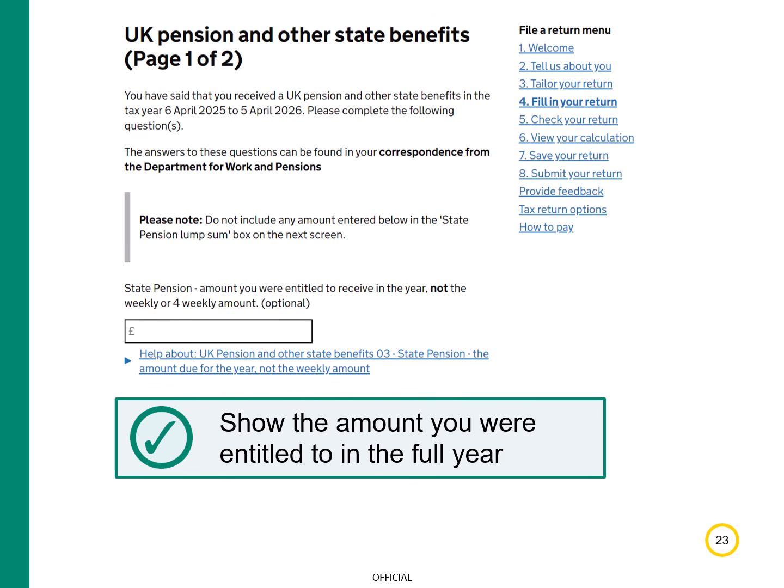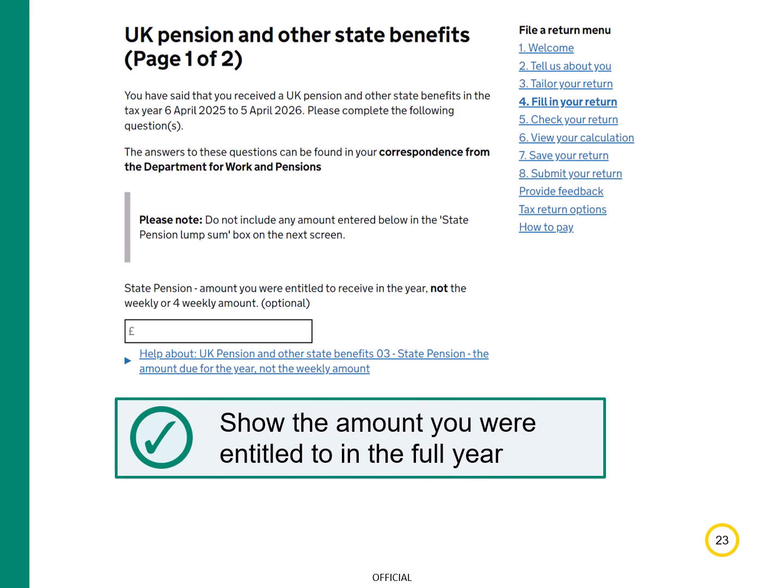On page 1 of UK pensions and other state benefits, show the total amount of state pension you were entitled to in the year. This may be different from the amount you receive, as the state pension is paid weekly, 4-weekly or quarterly in arrears. Show the amount for the full year, not the weekly or 4-weekly amount. A figure may already be showing, but you need to check it's correct.